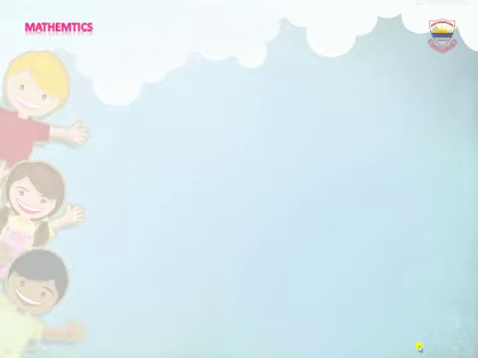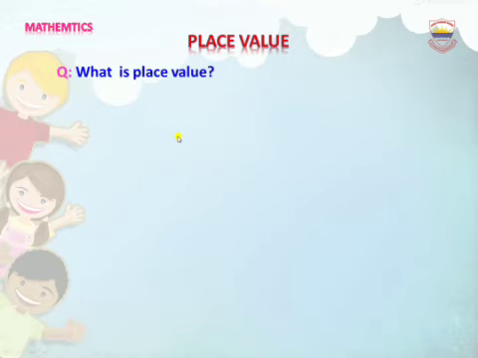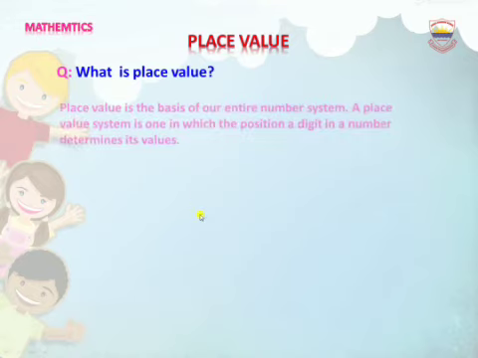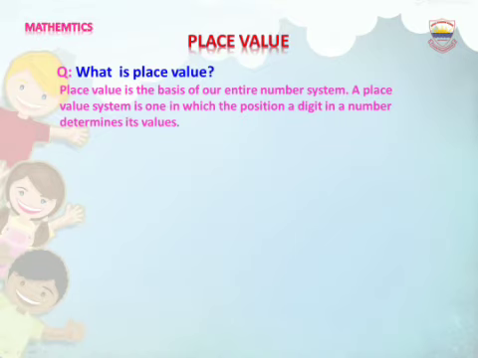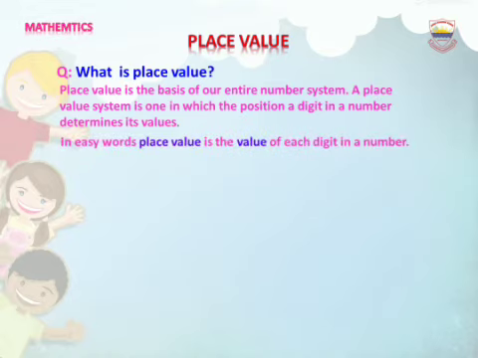Now we will be learning about place value. Now the question in your mind is, what is place value? The answer is that place value is the basis of our entire number system. A place value system is one in which the position of a digit in a number determines its value. In easy words, place value is the value of each digit in a number.